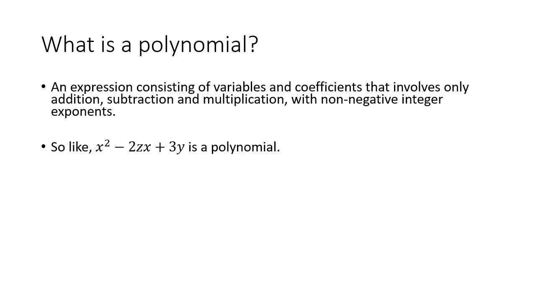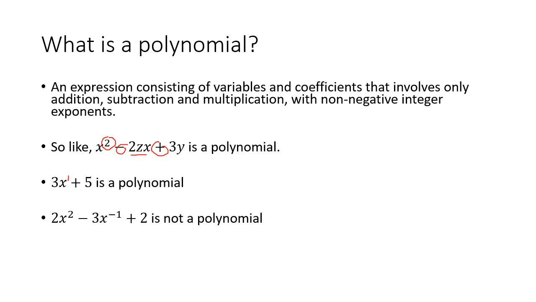There is only addition, subtraction, and multiplication going on, and exponents are also multiplication. They're just repeated multiplication in this expression. So that is a polynomial. 3x plus 5 is also a polynomial, 3 times x plus 5. There's no division going on there, and there are no negative exponents, and all the exponents are integers.